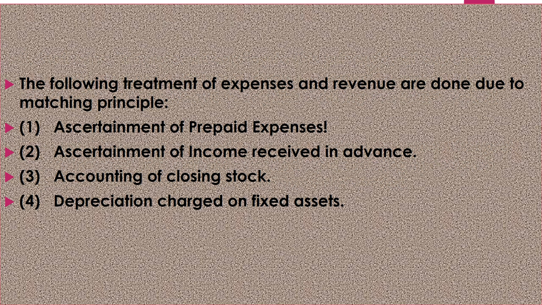The following treatment of expenses and revenue are done due to matching principle. Number 1, ascertainment of prepaid expenses. Number 2, ascertainment of income received in advance. Number 3, accounting of closing stock. And number 4, depreciation charged on fixed assets. All these points are to be taken into consideration if we are treating the expenses and revenue on the basis of matching principle. Fine.